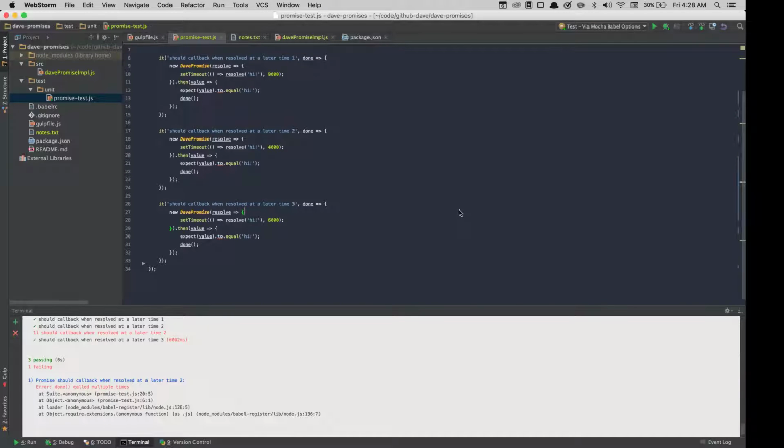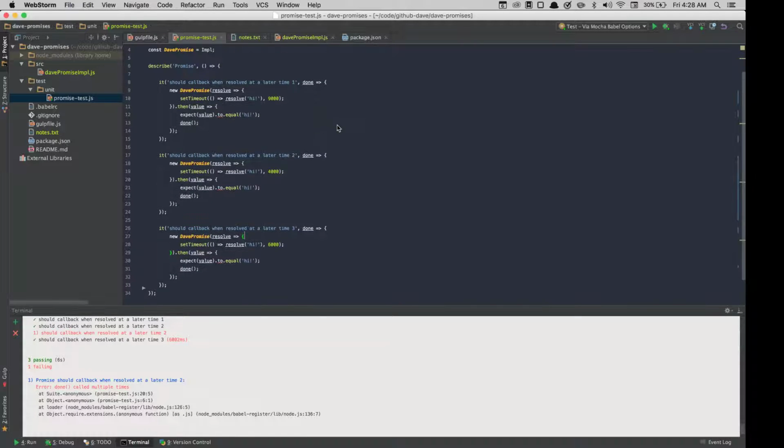So today I want to demonstrate async in a kind of a neat way. So I've got 3 Mocha tests. They're all doing the same thing. The only difference is that the long-running function setTimeout has a different amount of time to wait.